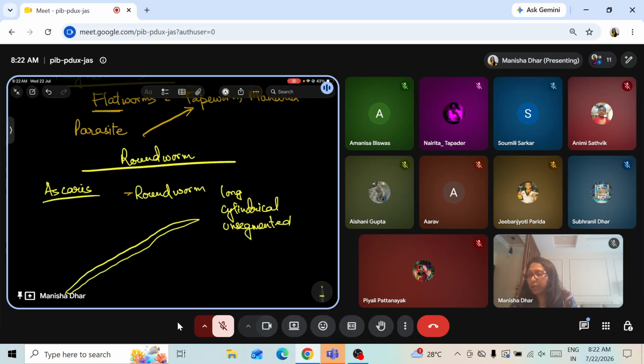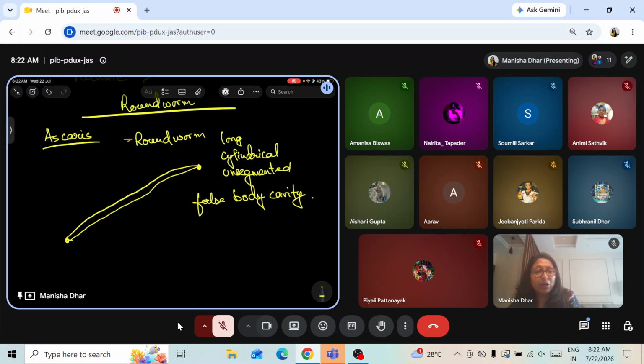This Nematoda, the roundworms, they have a false body cavity. Correct? That is a part. Now here in this case, the alimentary canal has got two openings. This is a very striking and important feature for these roundworms.